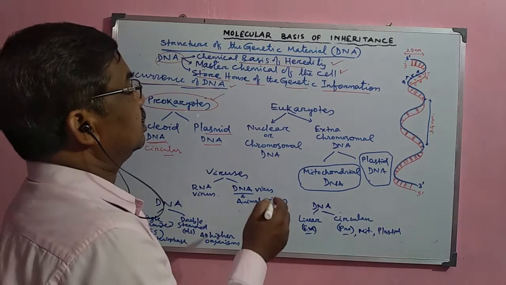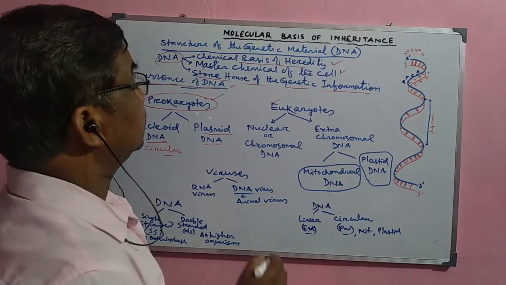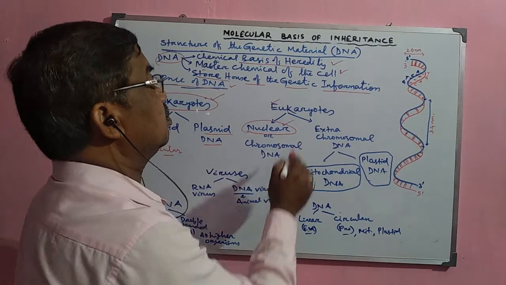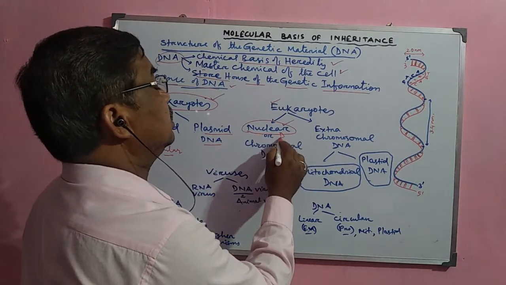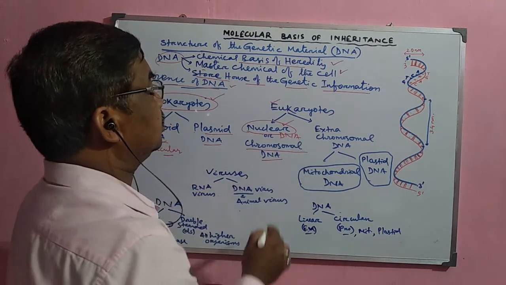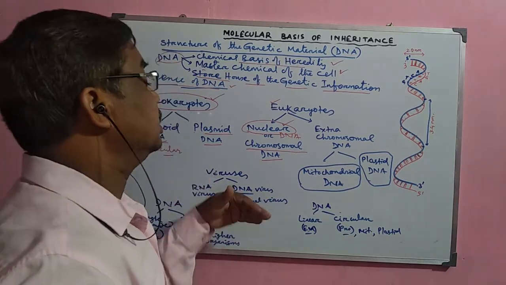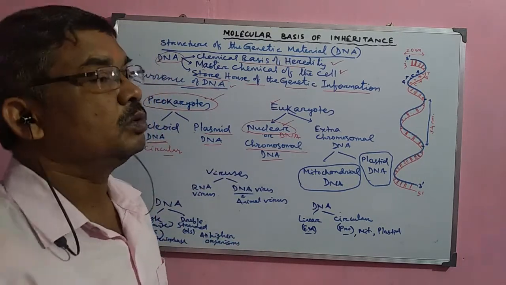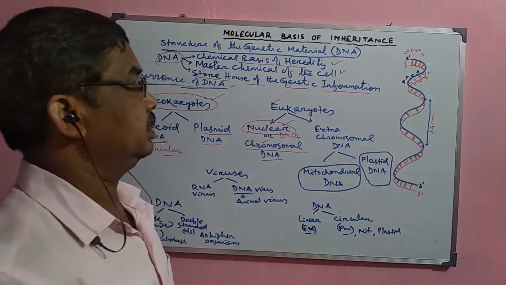Now, in eukaryotes, the DNA molecule is normally present in the nuclear region. That is why it is called nuclear chromosome or nuclear DNA. This nuclear DNA is present in the form of chromosomes. The chromosomes are inside the nucleus, and inside the chromosome the DNA molecule is there. So in eukaryotes, these are called nuclear DNA or chromosomal DNA.